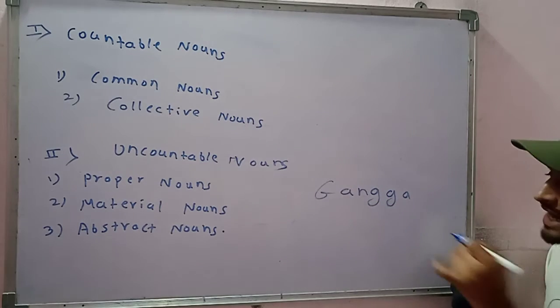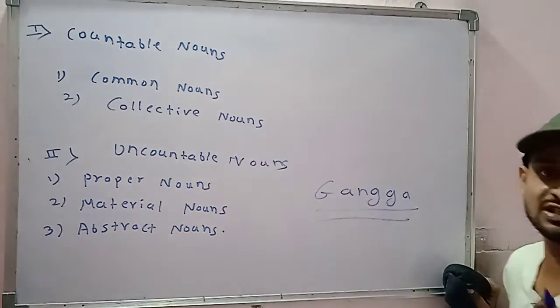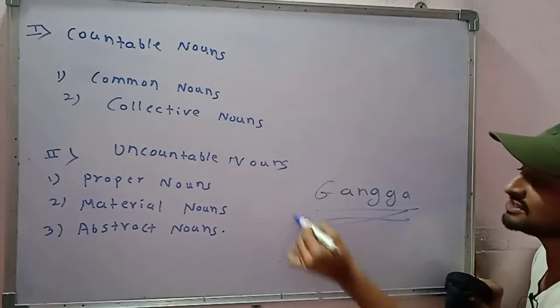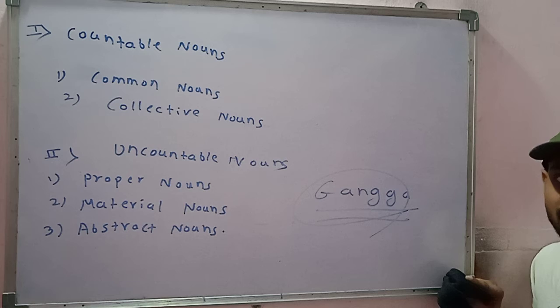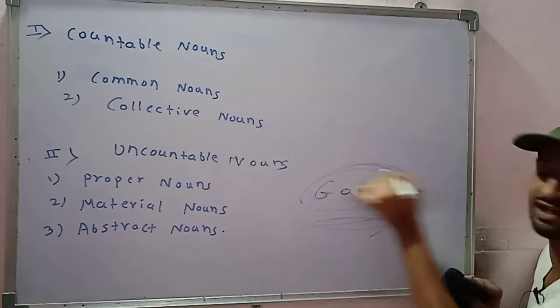So Ganga is a river. No, it is one. There are a number of rivers in the world, in India, but Ganga is a specific river. You cannot count it in number. We cannot say that there are 3 Gangas, 4 Gangas. Ganga is only one, and this is a proper noun.